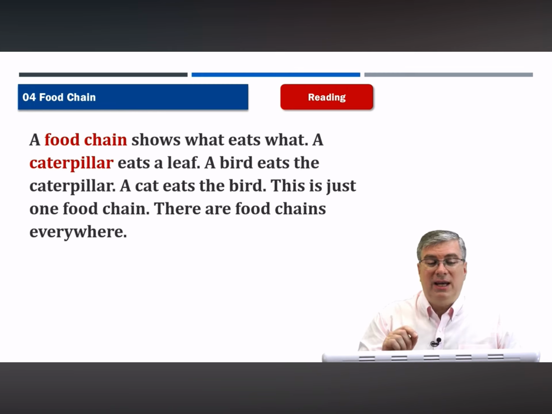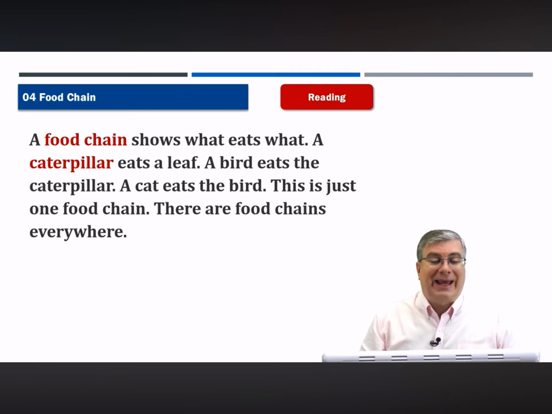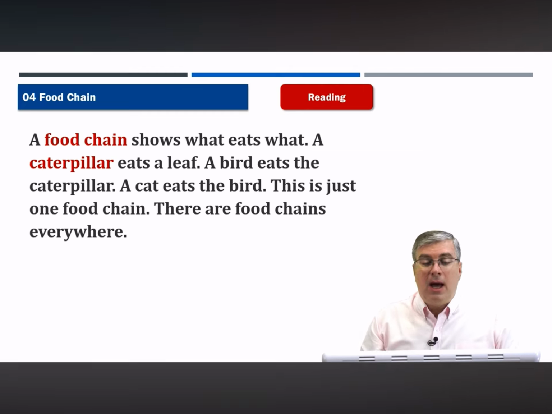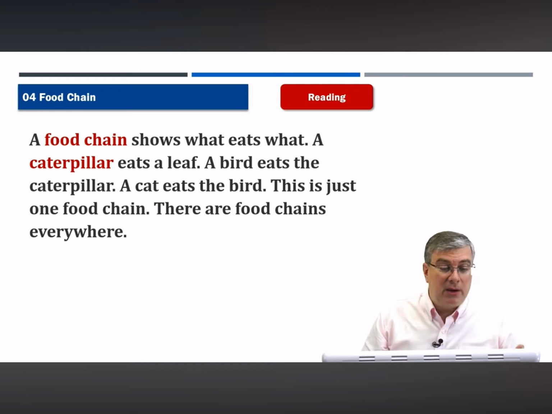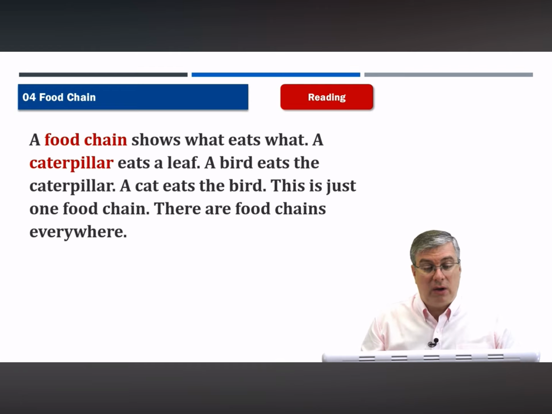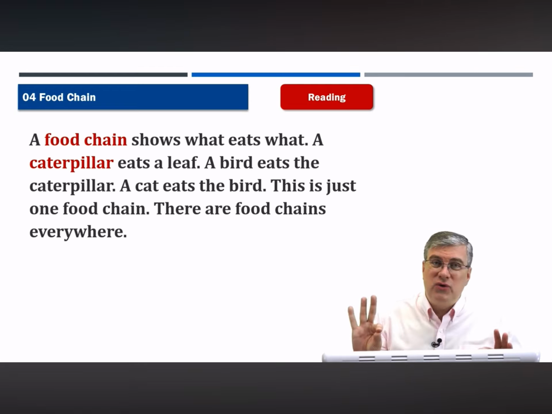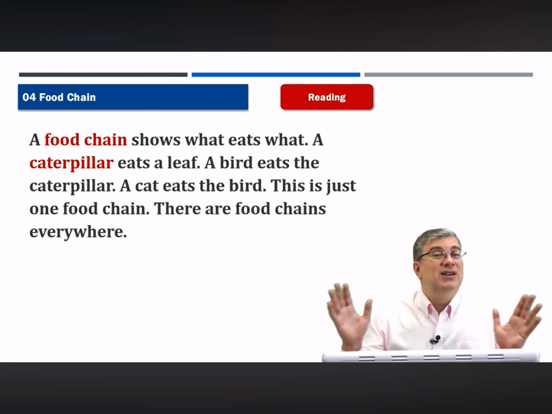A food chain shows what eats what. A caterpillar eats a leaf. A bird eats the caterpillar. A cat eats the bird. This is just one food chain. There are food chains everywhere.